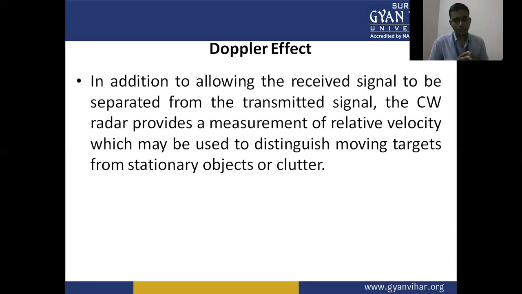So from this study, we are able to find that the CW radar is generally used for moving targets or moving objects.